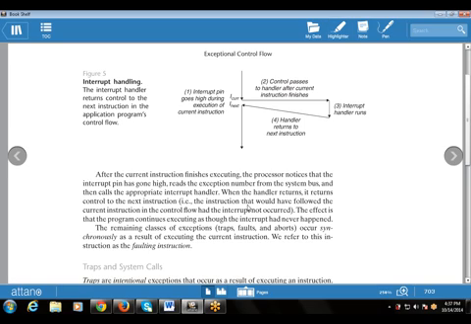The next point says when the handler returns, it returns control to the next instruction that would have followed the current instruction in the control flow had the interrupt not occurred. The effect is that the program continues executing as though the interrupt had never happened.